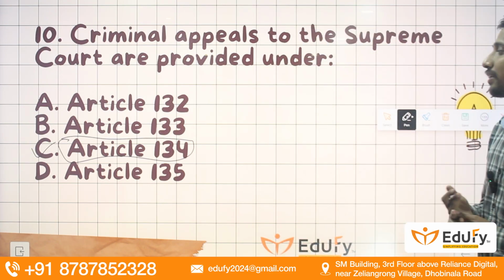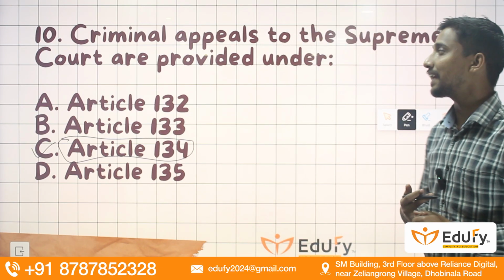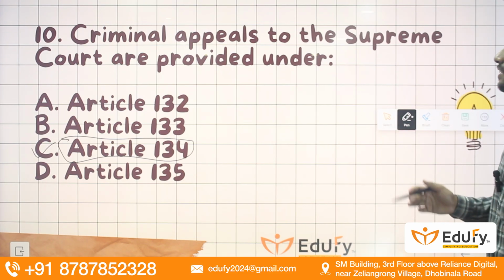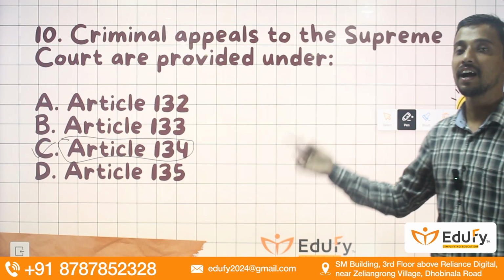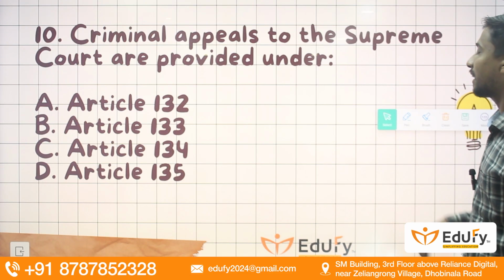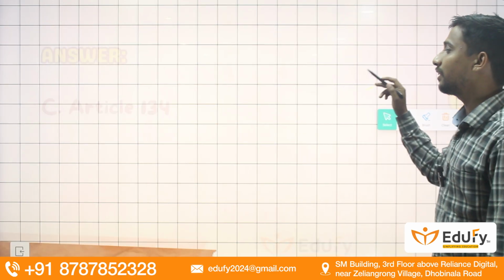Okay, then comes Article 133 regarding the civil cases, and then comes the criminal appeals under Article 134. So Article 134 is the correct option. Option C, Article 134.